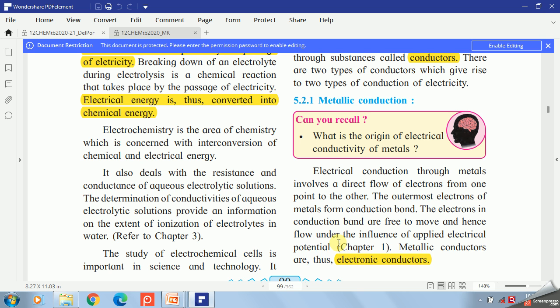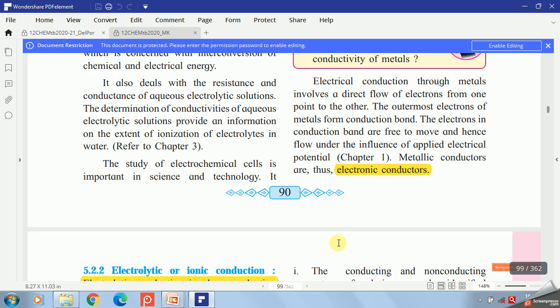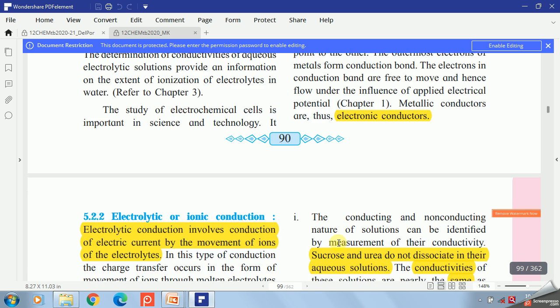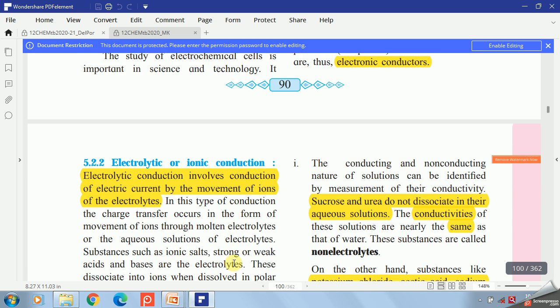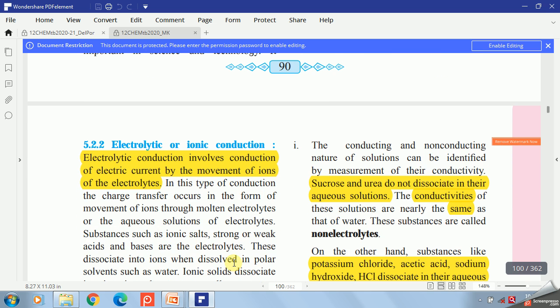So these metallic conductors are also known as electronic conductors. Now let us see the other type, that is electrolytic conduction, also known as ionic conduction. Electrolytic conduction involves conduction of electric current by the movement of ions of the electrolyte.